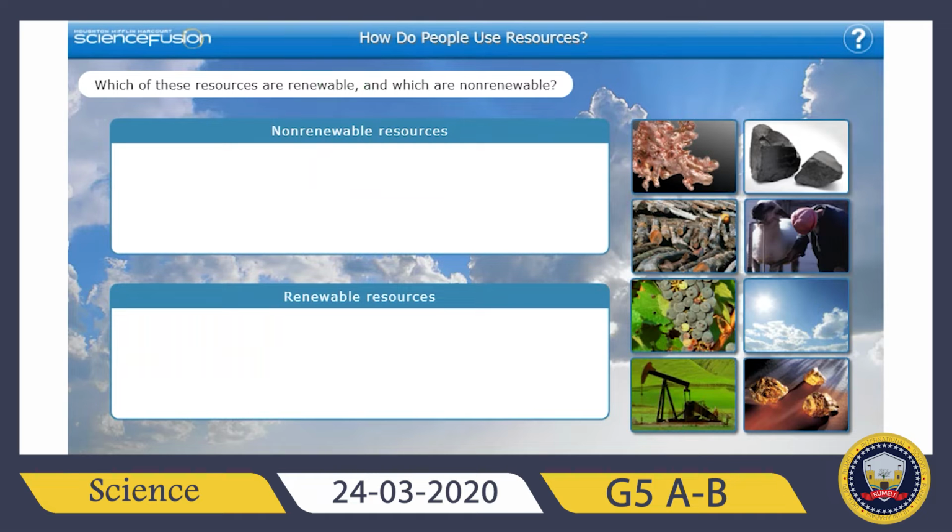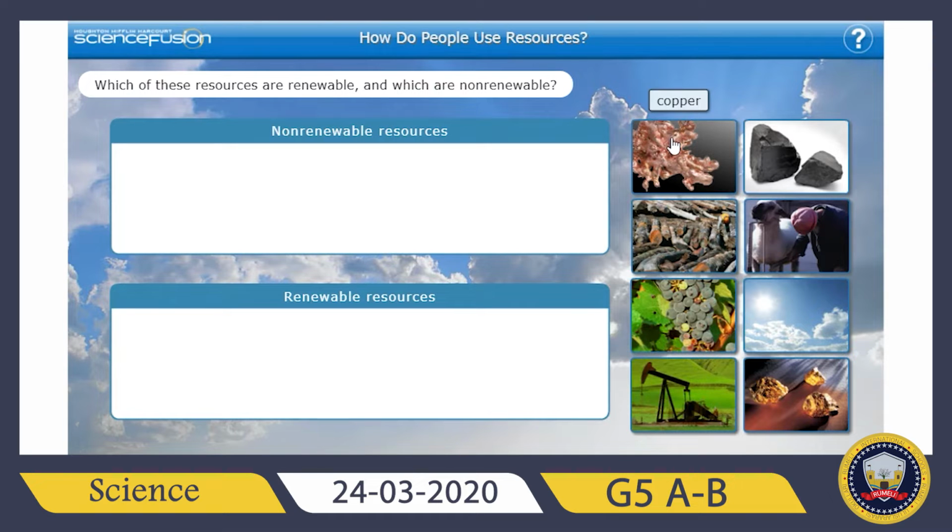So yesterday we learned about what is natural resource and what are the renewable and non-renewable natural resources. So I would like to start with a revision, a question to revise what we learned yesterday. We will sort these resources into categories, non-renewable and renewable. Let's check.